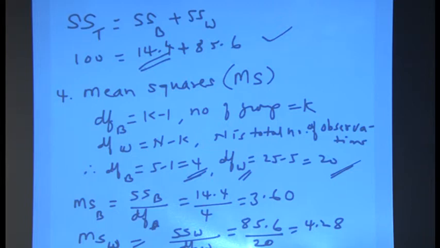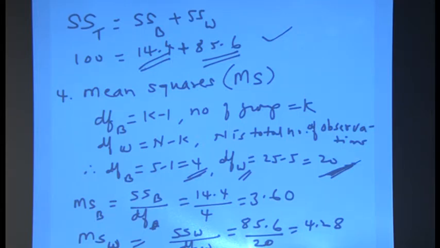So, divide by 4, we get 3.60. And MSW, that is mean square within group, is SSW divided by degrees of freedom W. SSW we know is 85.6, divided by degrees of freedom for W, which we found as 20. So, when you divide by 20, we get 4.28.